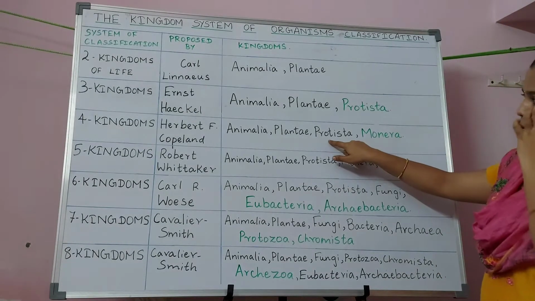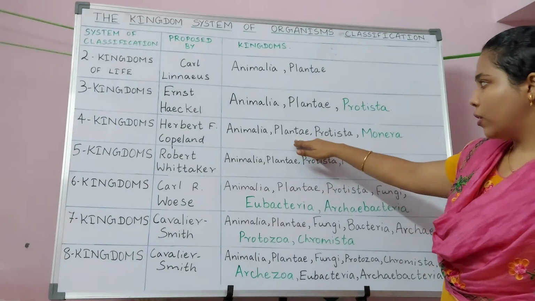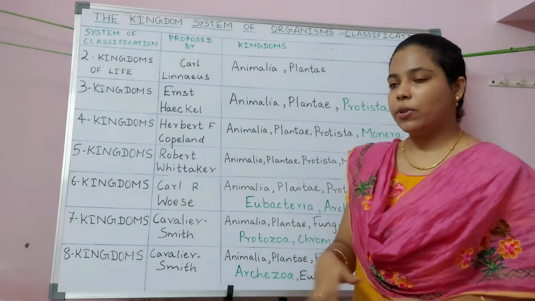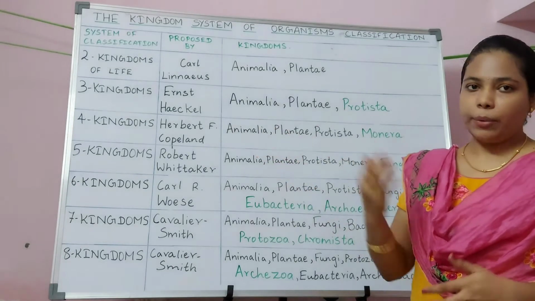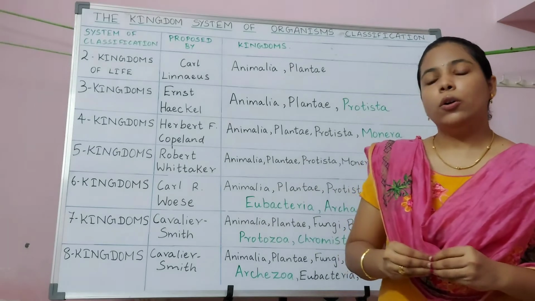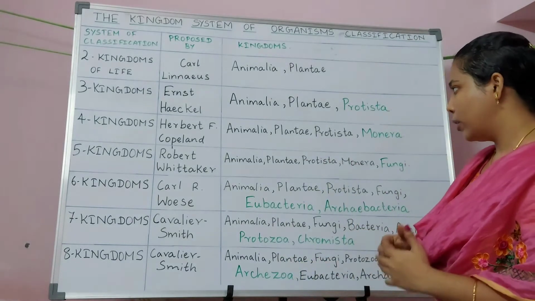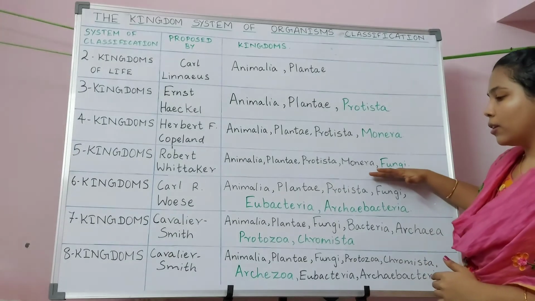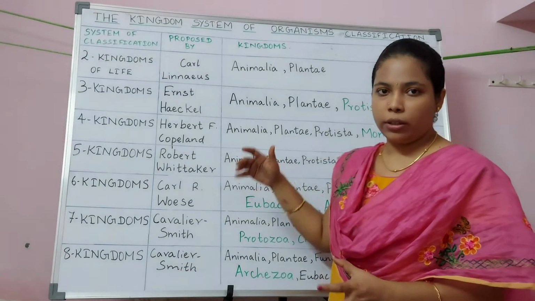So Protista includes all other microorganisms, and all the plants were included in Plantae and all the animals were included in Animalia kingdom. After this four kingdom classification, Sir Robert Whittaker was the one who identified the characteristics of fungi, and he found that fungi has a nutritional pattern that is different from all other four kingdoms.